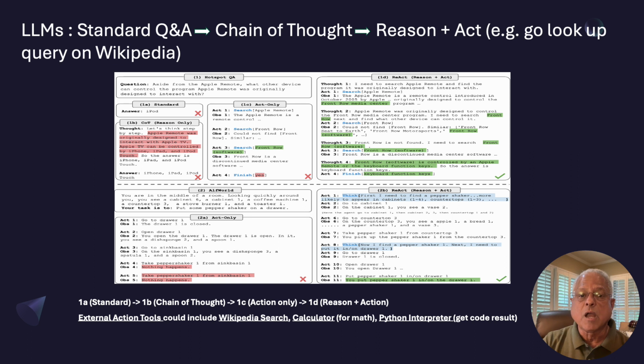This image from the Yao et al. paper shows the basic structure of the advanced prompt engineering technique. So 1A is your standard question that gets a response. 1B introduces a little bit of reasoning through a method called chain of thought. 1C actually gets the system to take an action like using an external tool, and 1D, which is reasoning plus action, puts it all together and uses the external tool to search Wikipedia and help generate the correct answer. The external tools could be Wikipedia search, it could also be a calculator, for example, to do some math, or run a piece of code like a code interpreter and generate an answer.